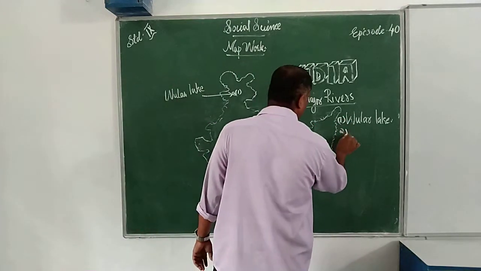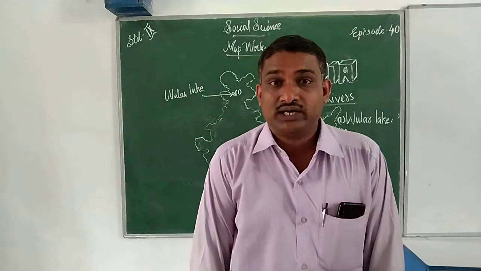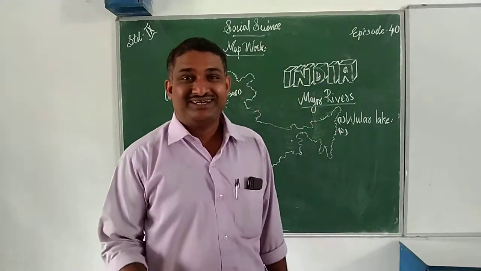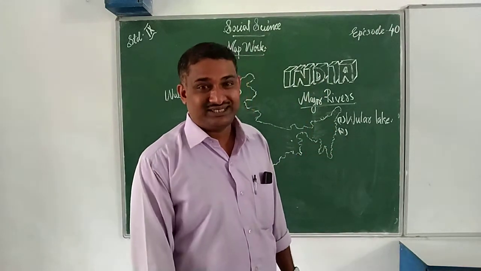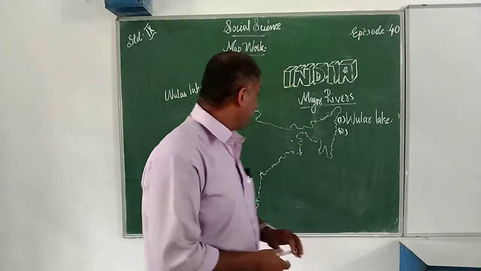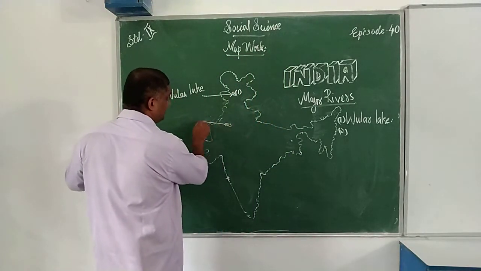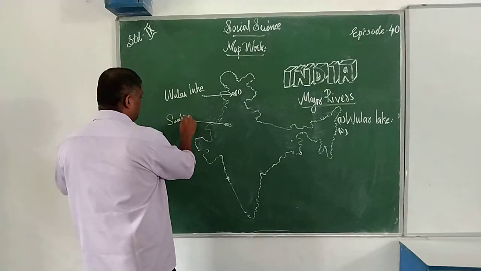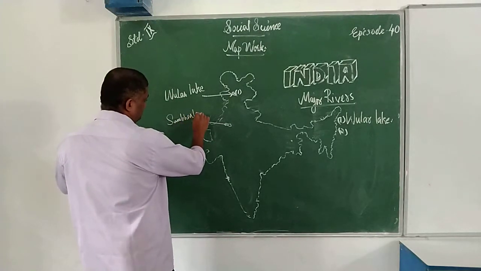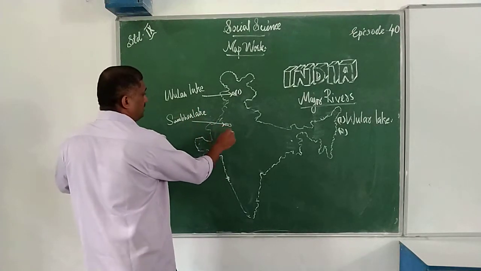Which is the second one? The second one is Sambar Lake. You may like Sambar. Here you remember Sambar, so that you will get that name. Second one is Sambar Lake. Where is it located? It is located here.